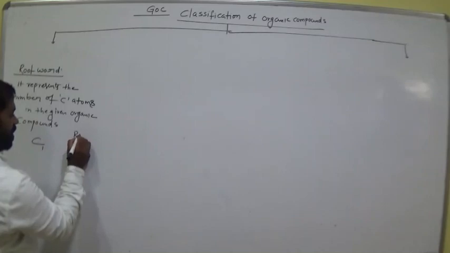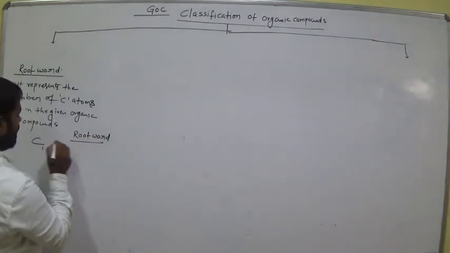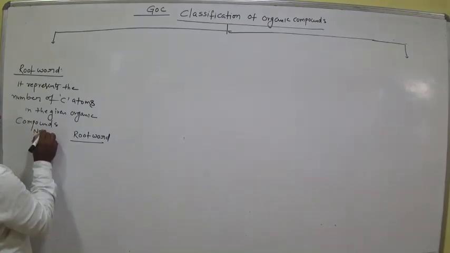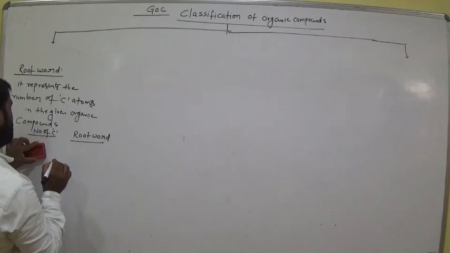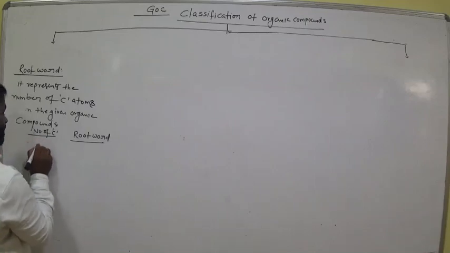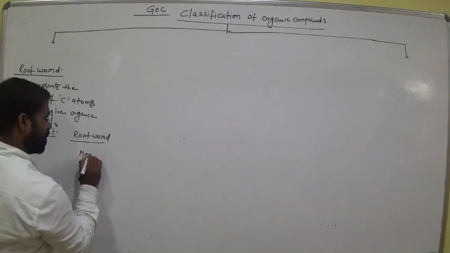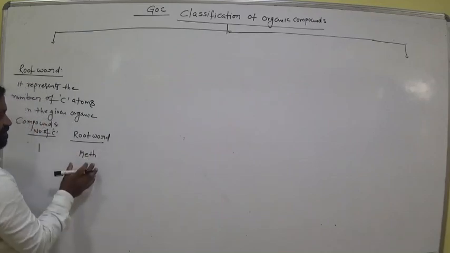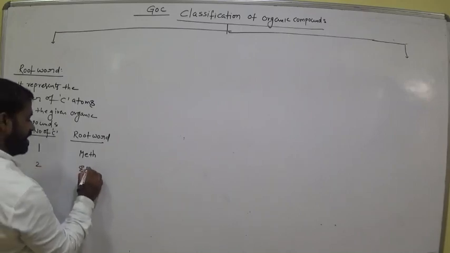So its root word and number of carbon atoms. Suppose one carbon is there in the compound, the root word is meth, M-E-T-H. Two carbons, we call it eth.